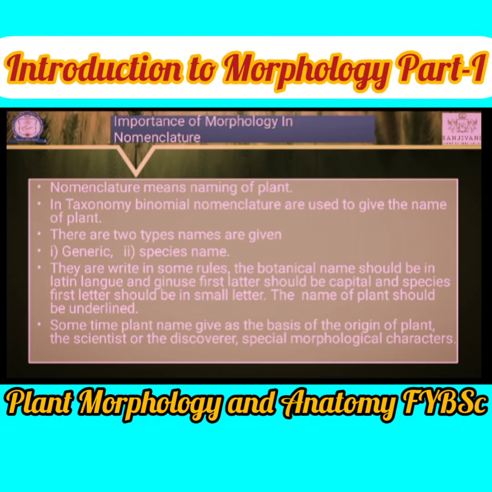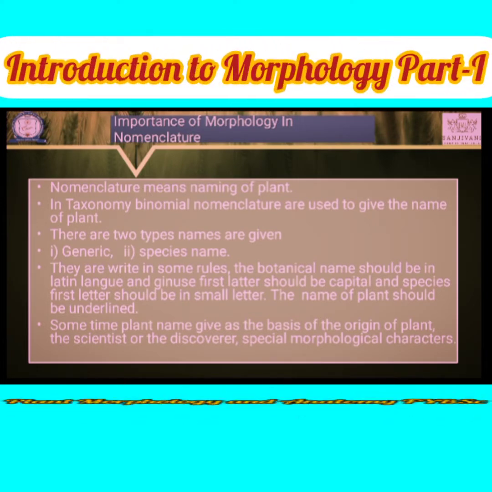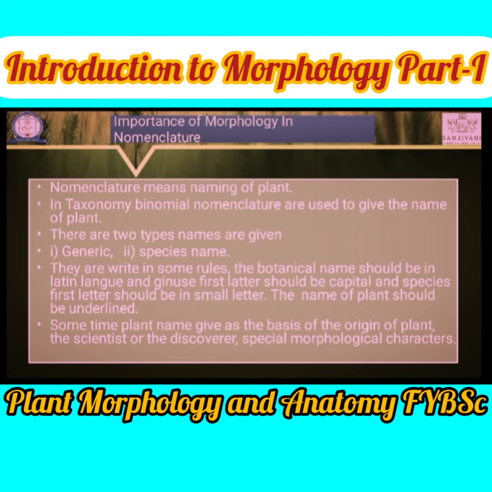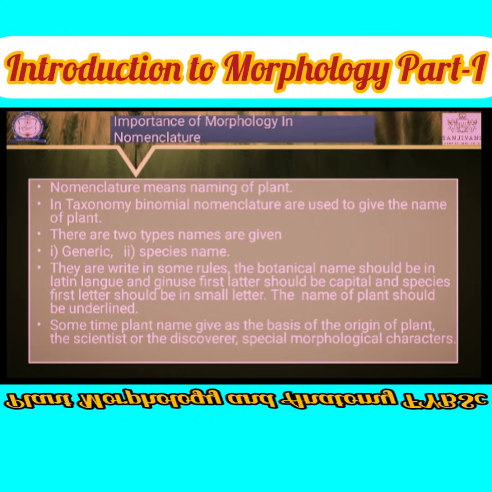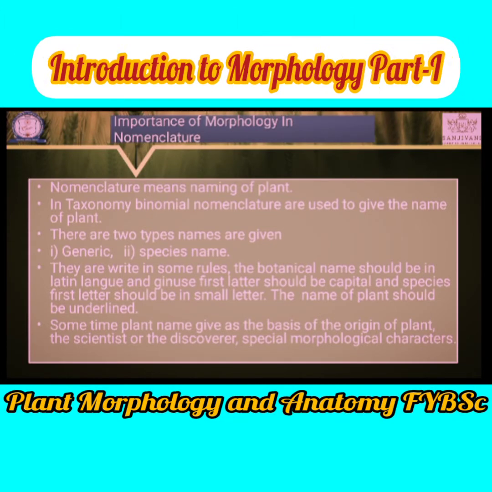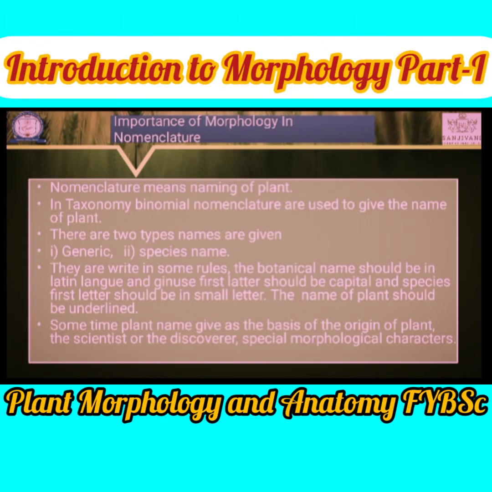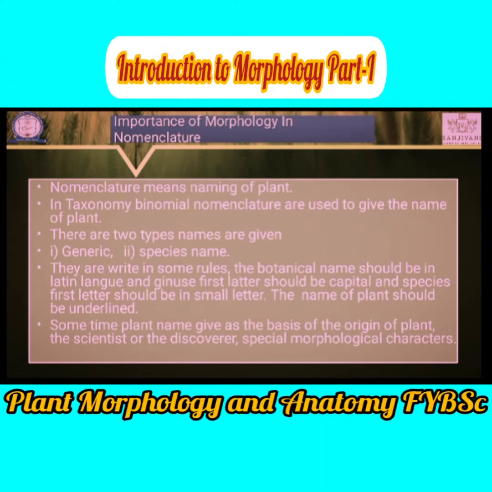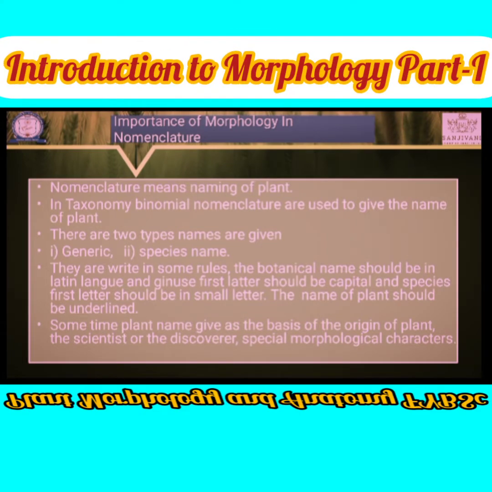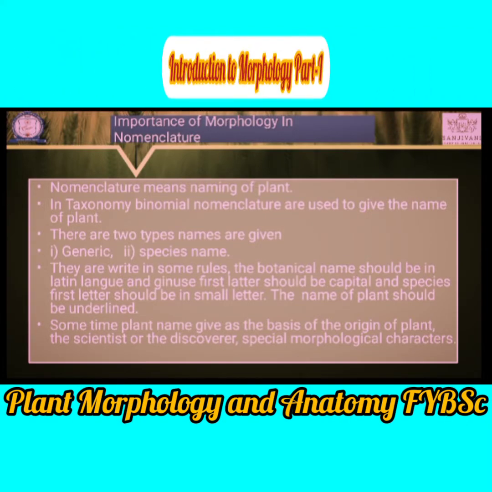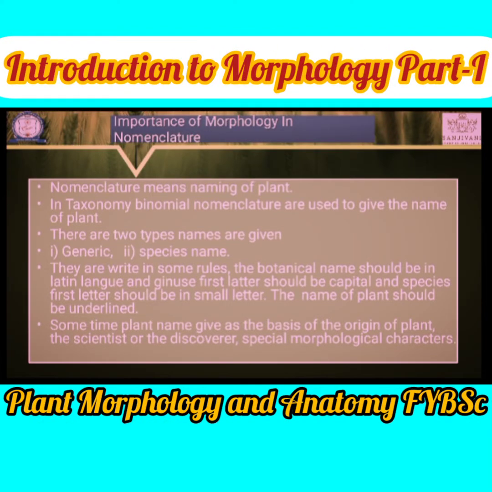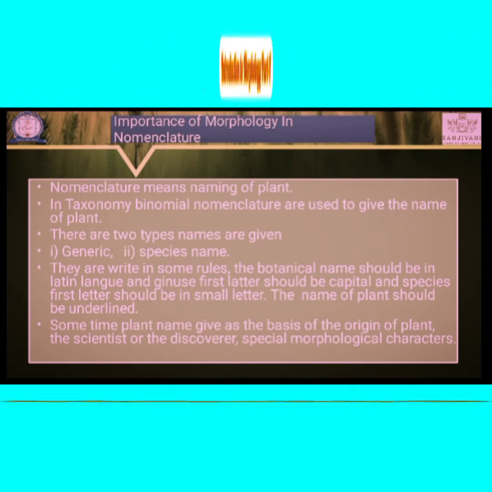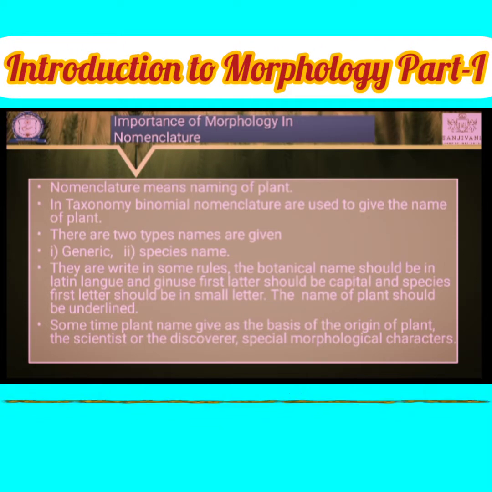The genus name, the first letter should be a capital letter, and the species first letter should be a small letter. After writing, a single underline is given to that botanical name, and the name should be in Latin language, that means in italic. Let's see how Latin language is expressed. Latin language means that the name has the style of italic. Okay, are you understanding the concept of writing the names?